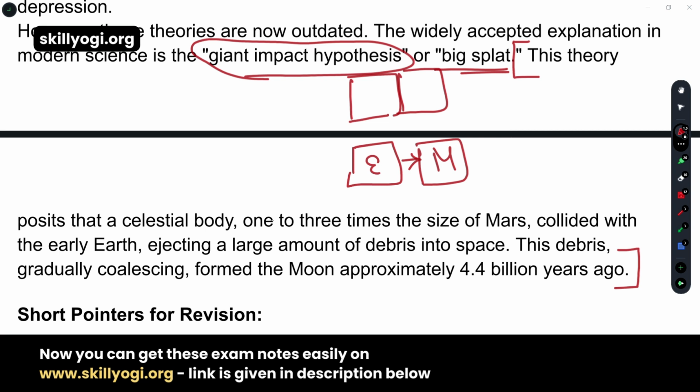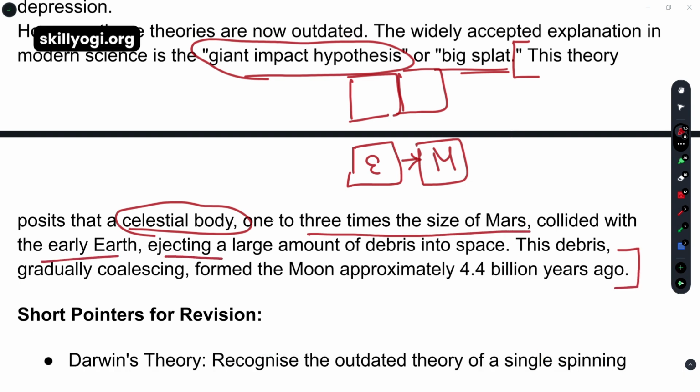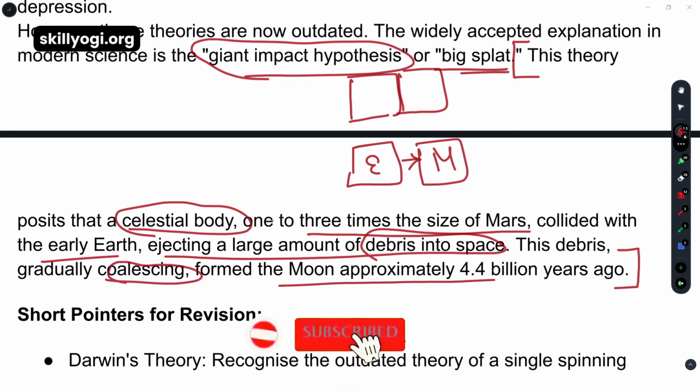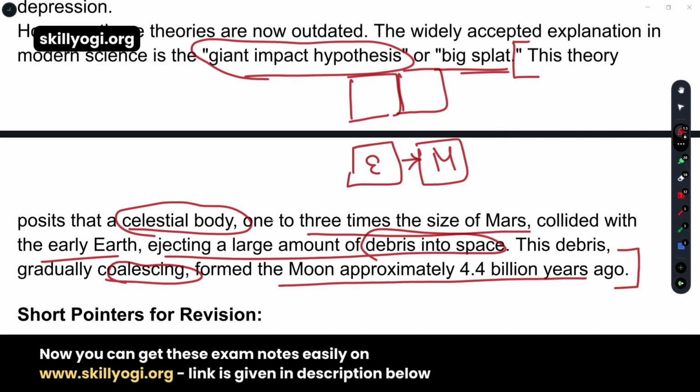The theory posits that a celestial body, that means a heavenly body, one to three times the size of Mars, collided with the early Earth, ejecting a large amount of debris into space, and this debris gradually collided with each other and formed the moon approximately 4.4 billion years ago. That was the full theory known as the giant impact theory.